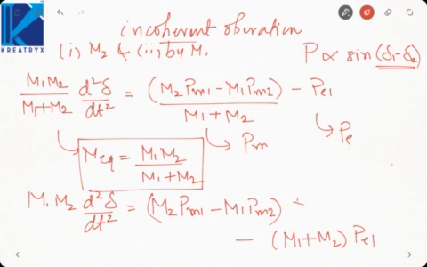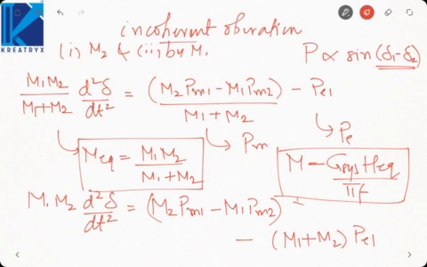So this is the combination that we use in case of incoherent swinging, when both the machines have different rotor angles. This way you can calculate M, and if you wish to calculate H, then convert this constant to H, as M will be equal to G system H equivalent by pi f. This way you can find the equivalent value of H. So that is when both the machines do not swing coherently.